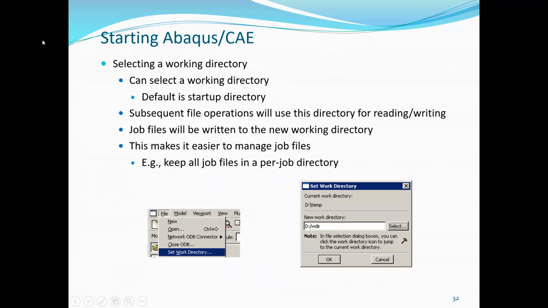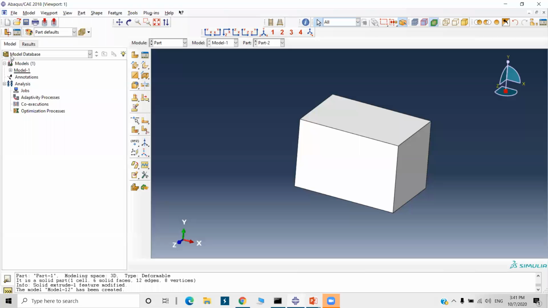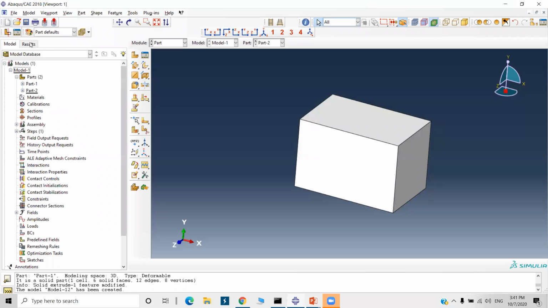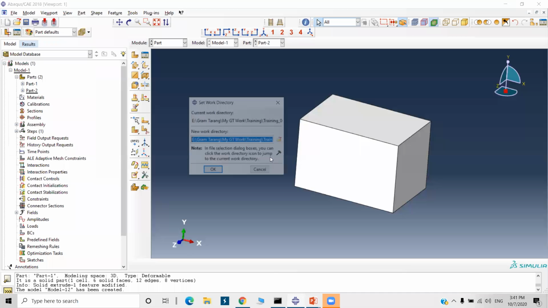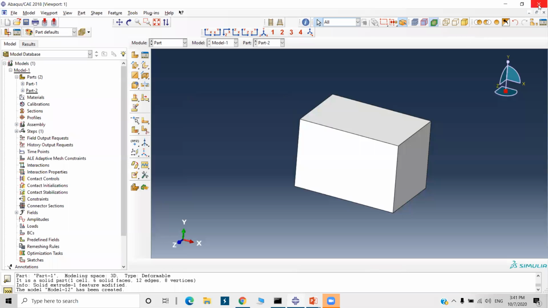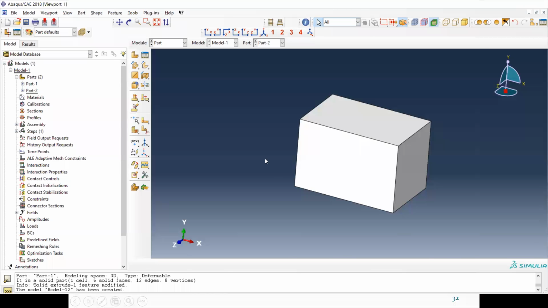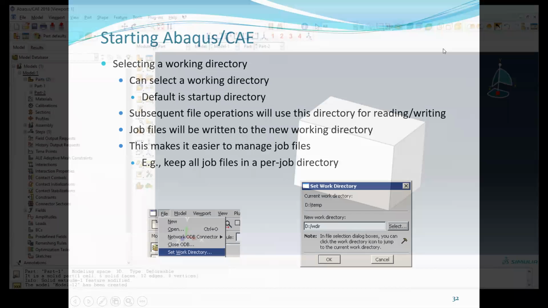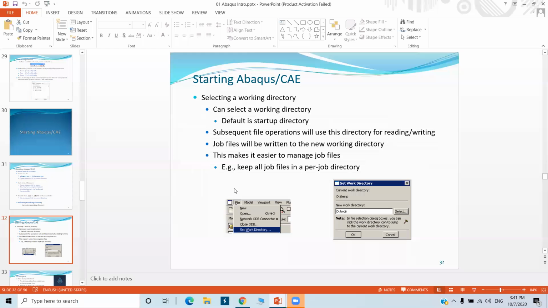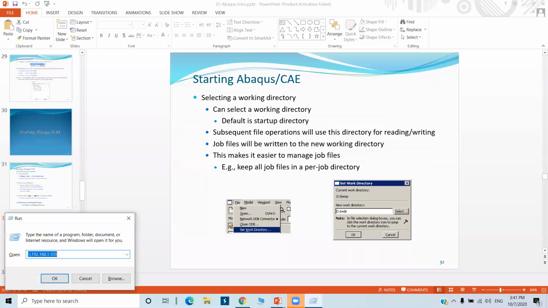Okay, so we'll show you here. Go to File, and here you have to set the working directory. Now, there is already a default directory, so I will just close it. Open Abacus. You can also open the Run window and type abacus cae here.